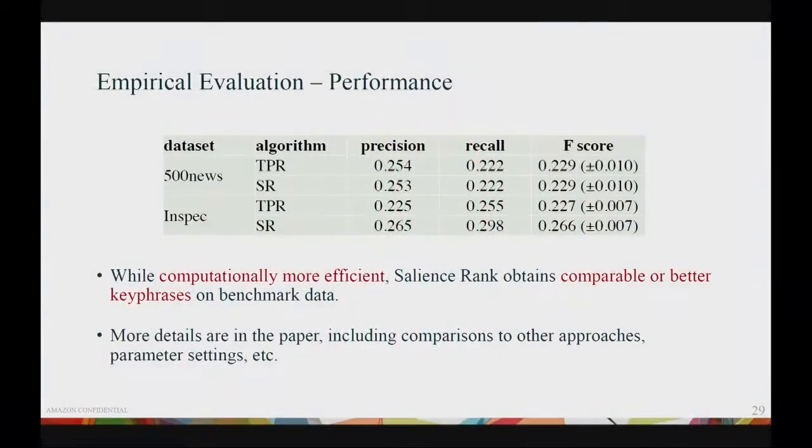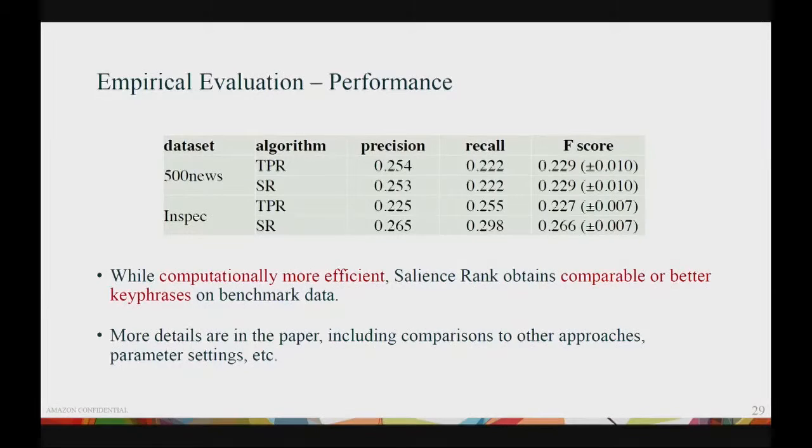So here are some empirical results. 500 News and InSpec are two widely used keyphrase extraction benchmark datasets. 500 News is a collection of news articles where the keyphrases are obtained through Mechanical Turk. InSpec is a collection of paper abstracts from computer science journals where the keyphrases are provided by the authors.